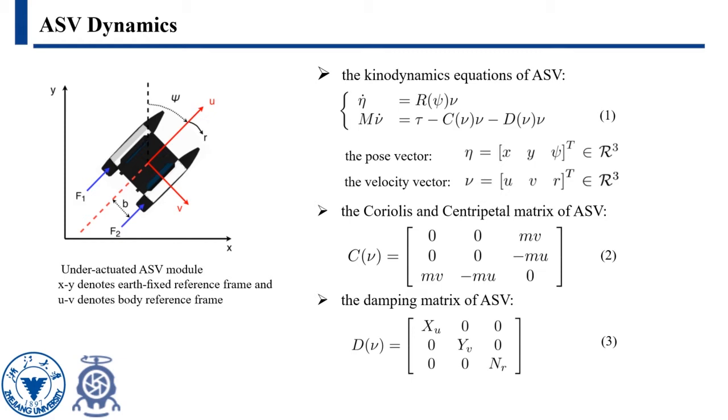R(phi) is a rotation transform matrix from the body-fixed reference frame to the Earth-fixed reference frame. M is the inertial matrix. C(nu) denotes the centripetal matrix, and D(nu) denotes the damping matrix. These two matrices are more important in ASV than in an autonomous car.